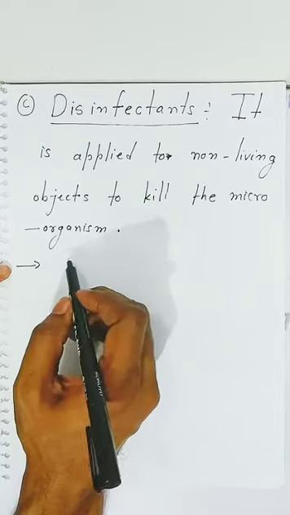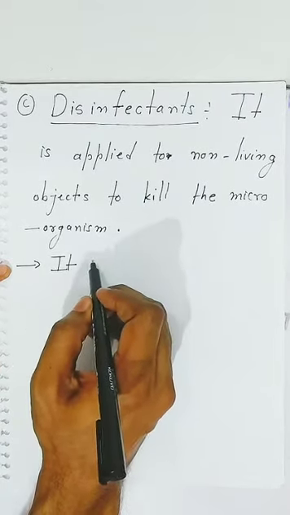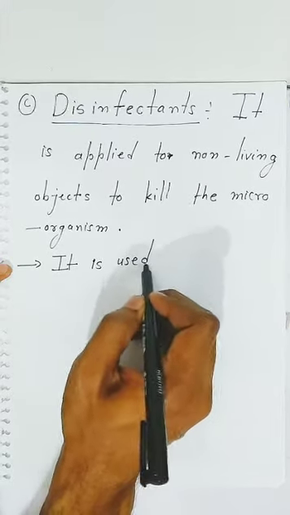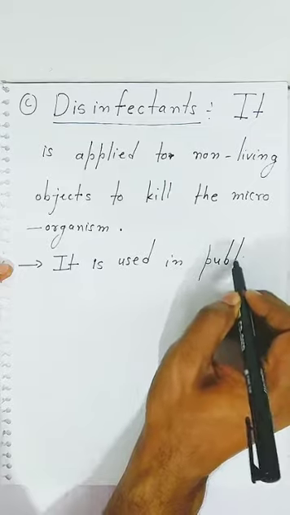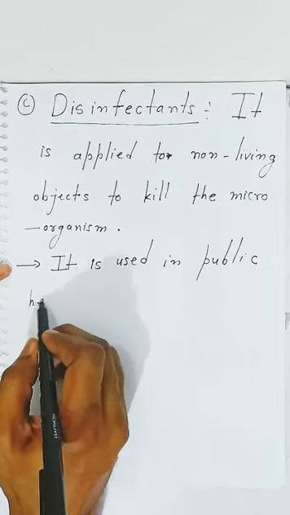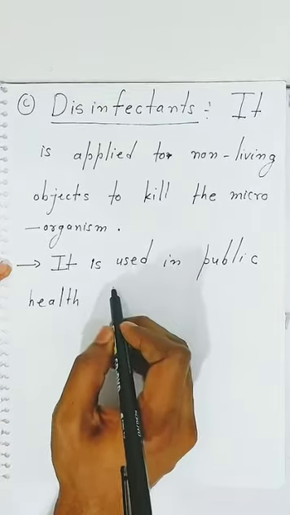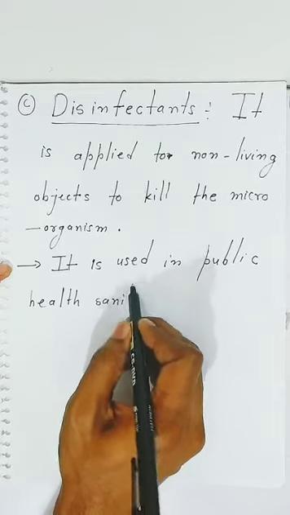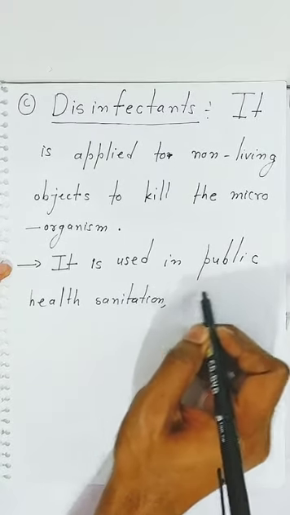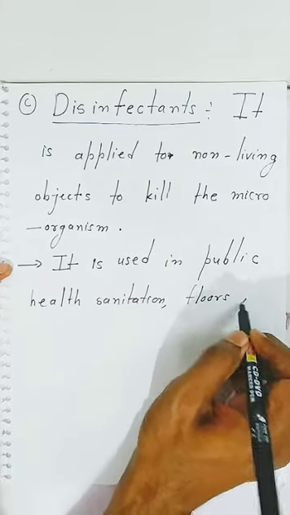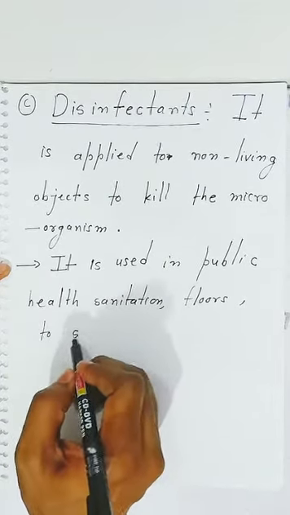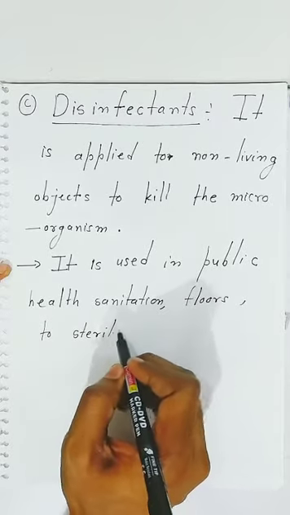Students, it is used in public health, sanitation, floors. Also we are applying to sterilize the instrument, to kill the microorganisms which are present on the instrument.